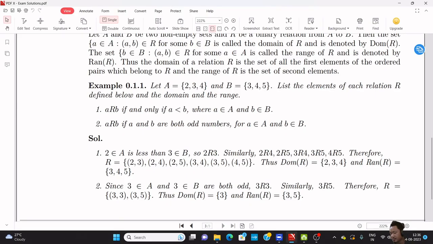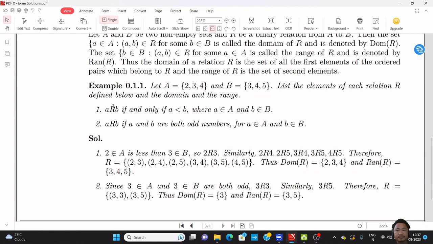Now let us discuss one problem based on domain and range of a relation. Here two problems are given. I will discuss only the first problem.